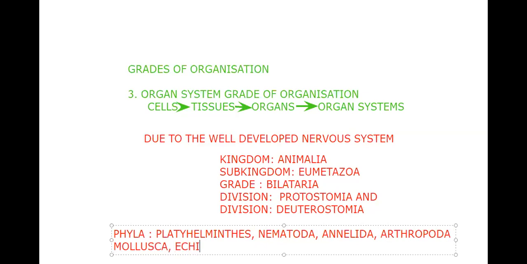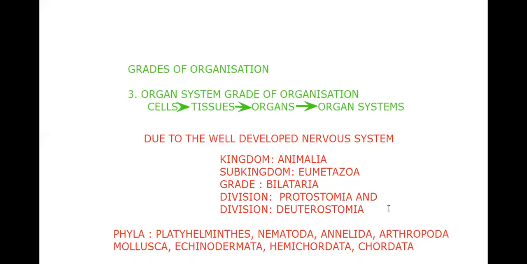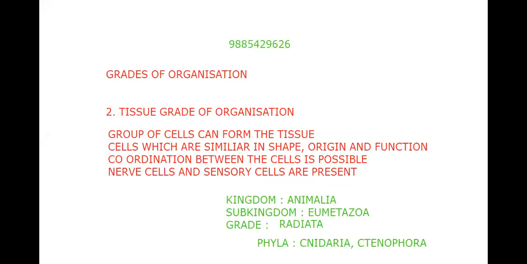All this we are going to learn in detail in the coming chapters. We have separate chapters for Echinodermata, Hemichordata, and Chordata. When we go to those chapters, all the issues we are learning at present will be helpful. If I ask what is the organization in Hemichordata, when we start that chapter, you have to say immediately, "Sir, we learned on the first day in the introduction, the organ system grade of organization."